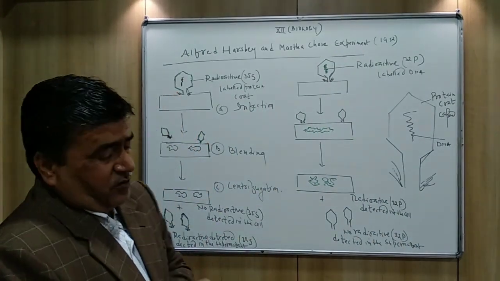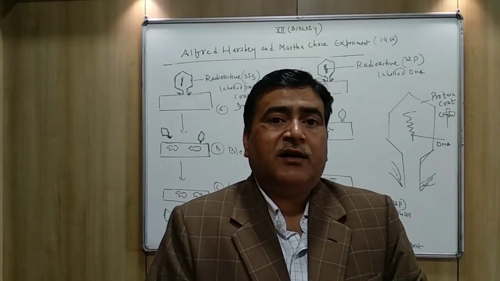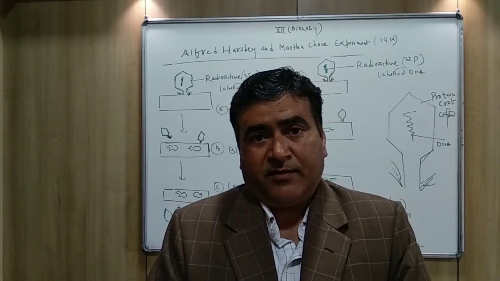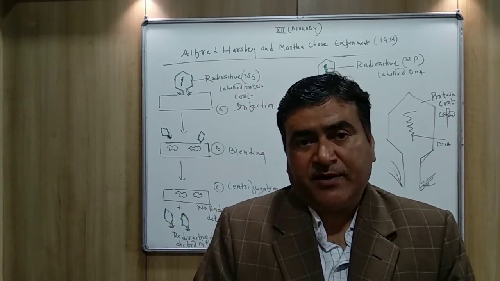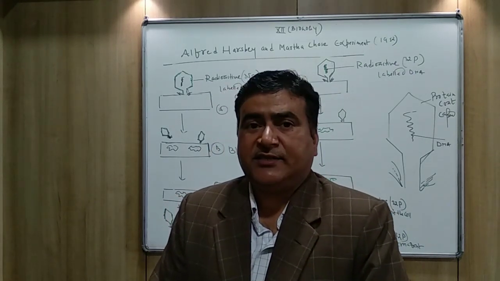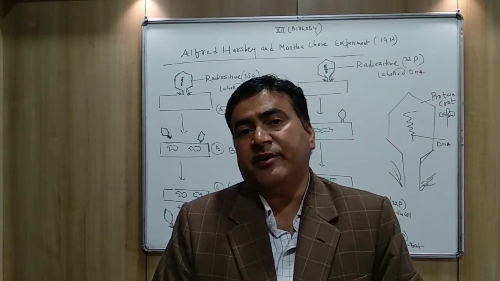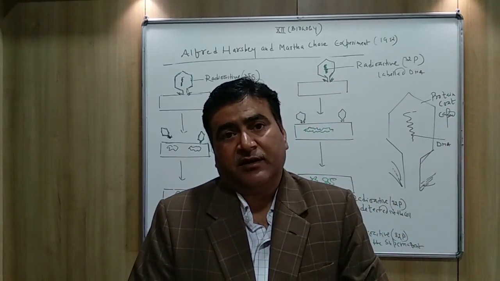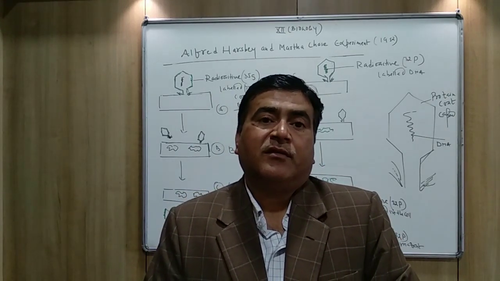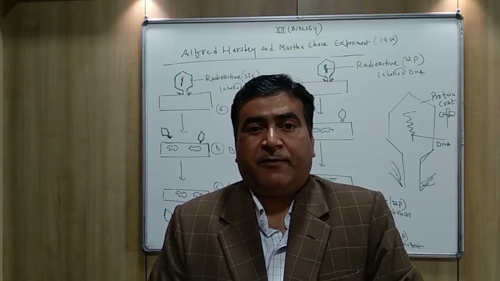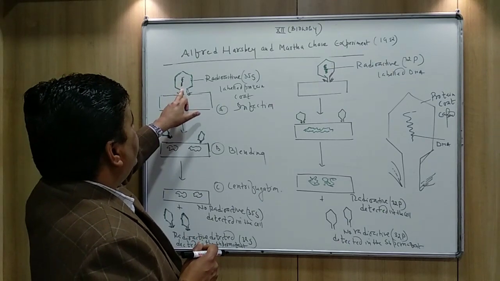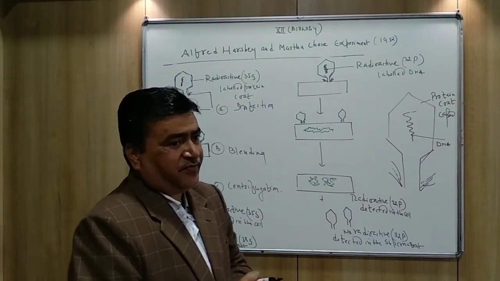As you know, the protein coat contains sulfur because protein is made up of amino acids, and amino acids like cysteine and methionine contain sulfur, and that's why the protein coat is going to be labeled by this radioactive substance.